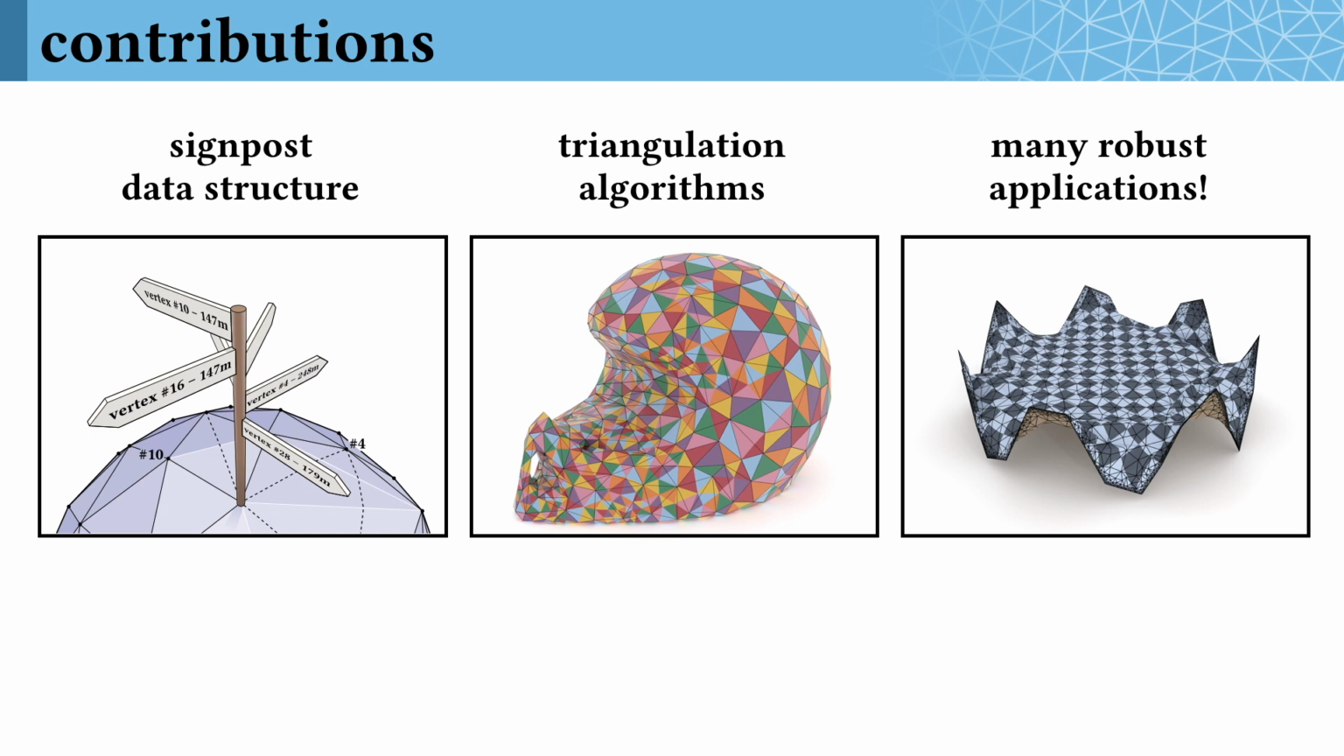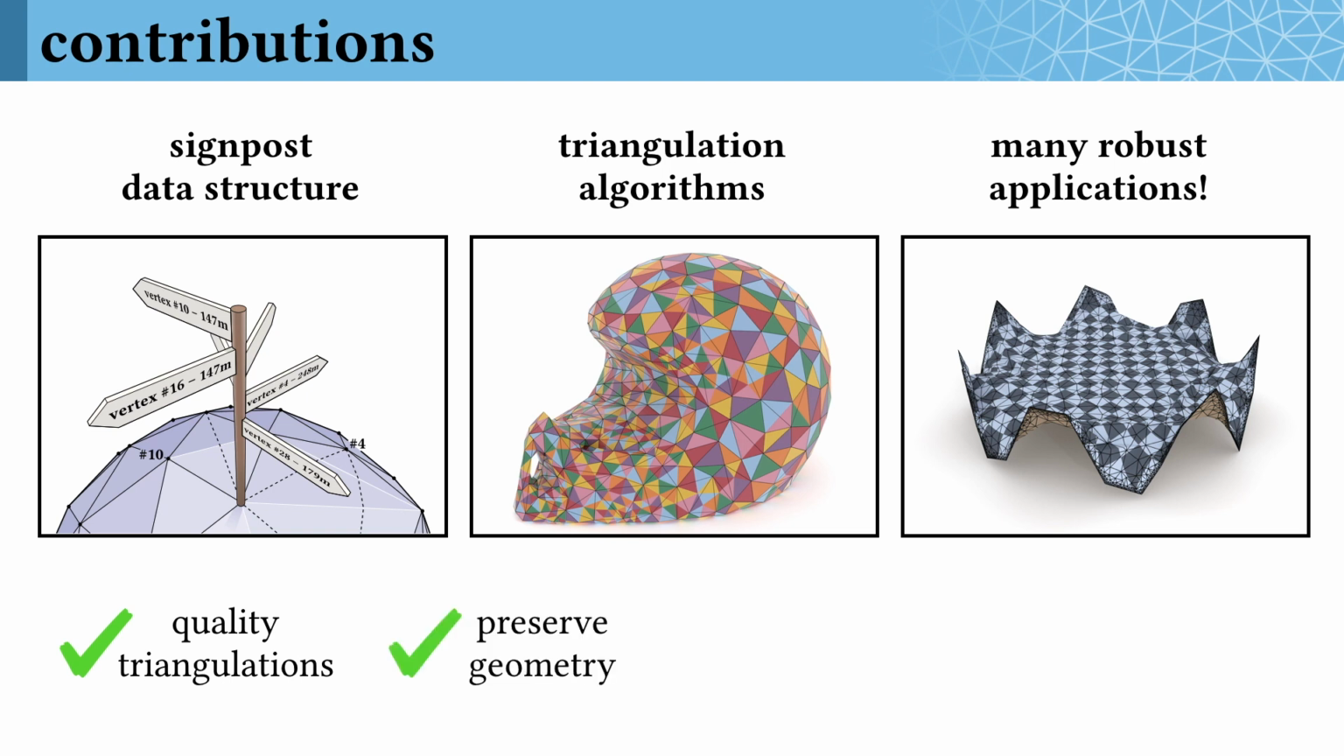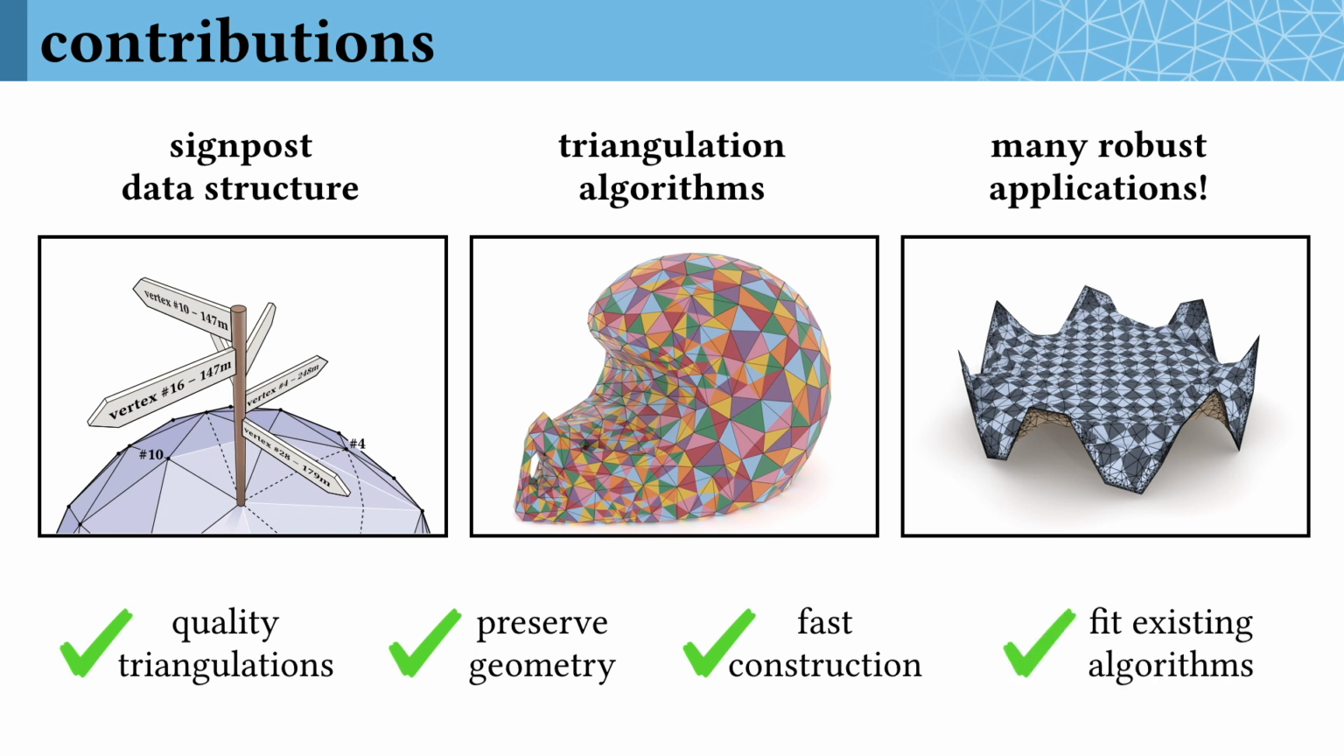The key here is that we won't have to reinvent all these existing algorithms. They'll automatically inherit some pretty fantastic robustness properties from our data structure. Ultimately, we'll be able to produce quality triangulations, which exactly preserve the underlying geometry, can be efficiently constructed, and fit nicely with existing algorithms. We see this as a major step towards a much-needed future of black box geometry processing.